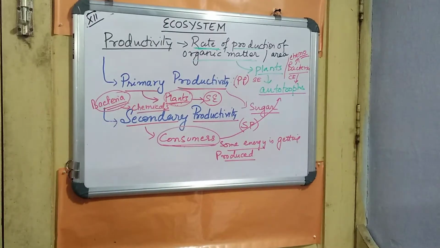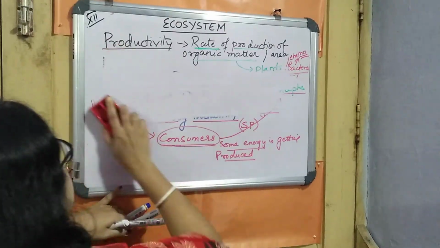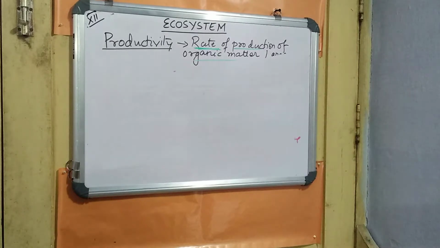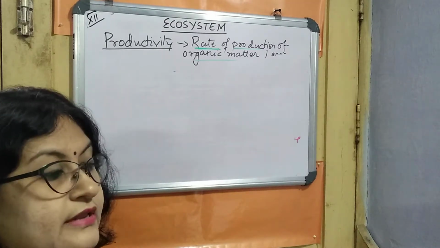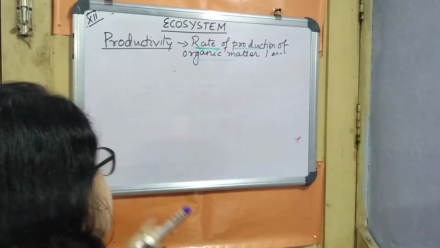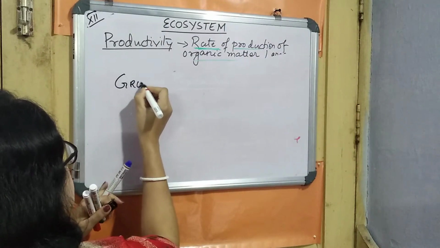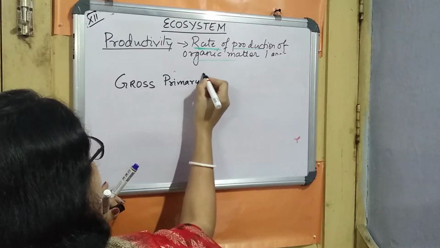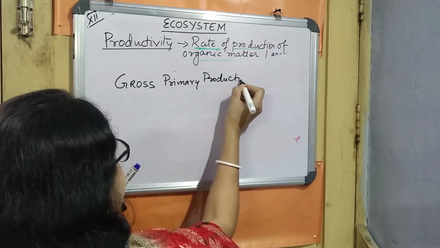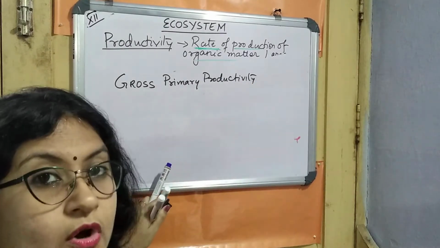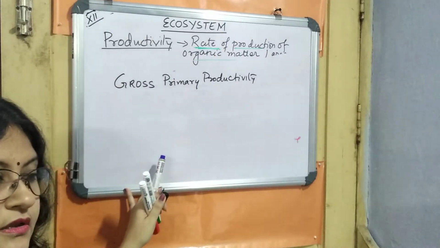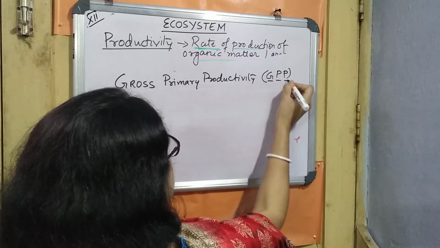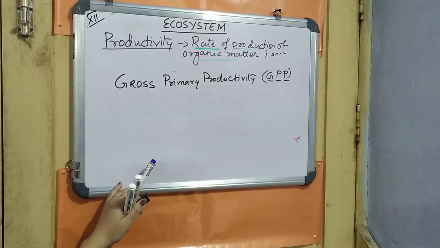So next, I will move on to the next part of this productivity, where we will do a very important part over here, that is gross and net productivity. First is the gross primary productivity. This is abbreviated as GPP, gross primary productivity.